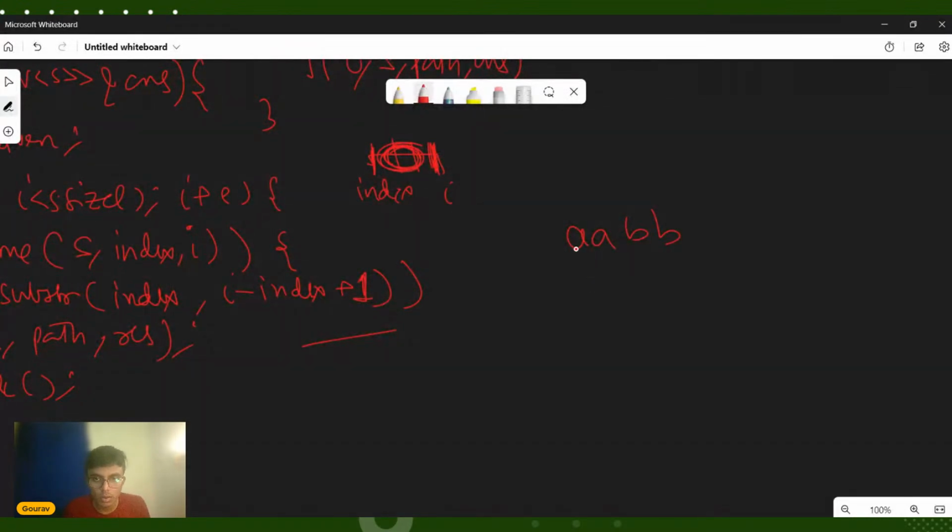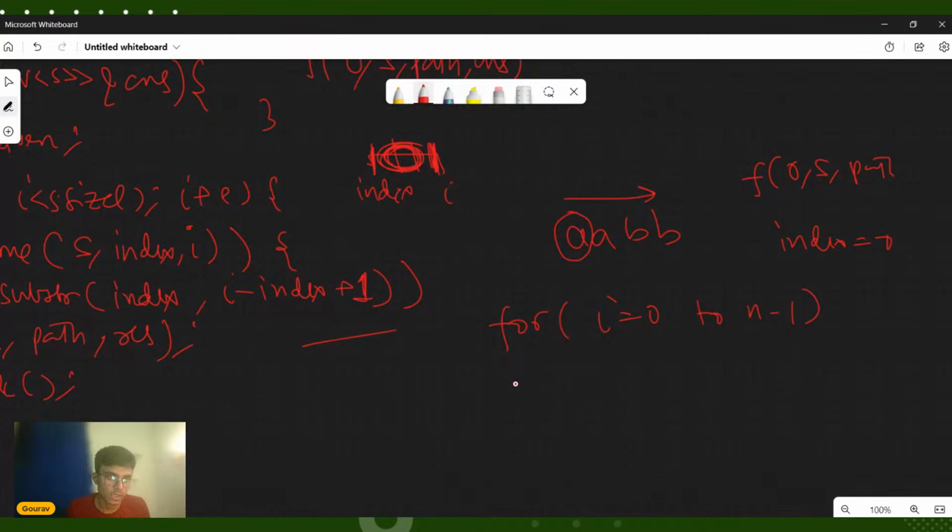Okay, so initially you recursively call this function, calling f of 0 comma s comma path and answer. So your index is equal to 0. So your loop is running from I equal to 0 to I equal to n minus 1, that is starting from here to here. Now what is happening here? You are trying to check whether this is a palindrome or not. Index is equal to 0 and I is also equal to 0. So 0 comma 0. You are just trying to check whether A is a palindrome or not. You see that yes, A is a palindrome because A is a single character.